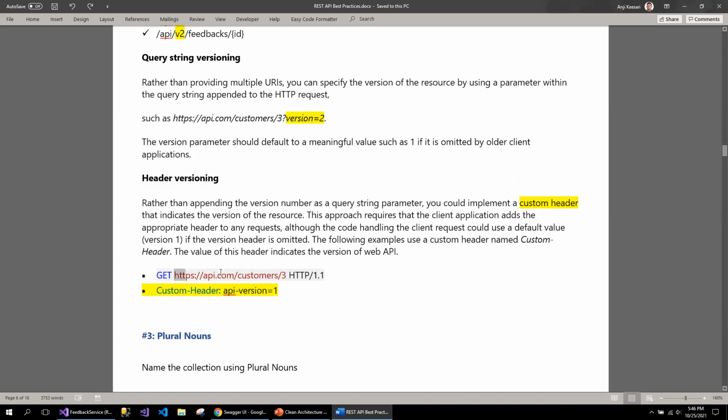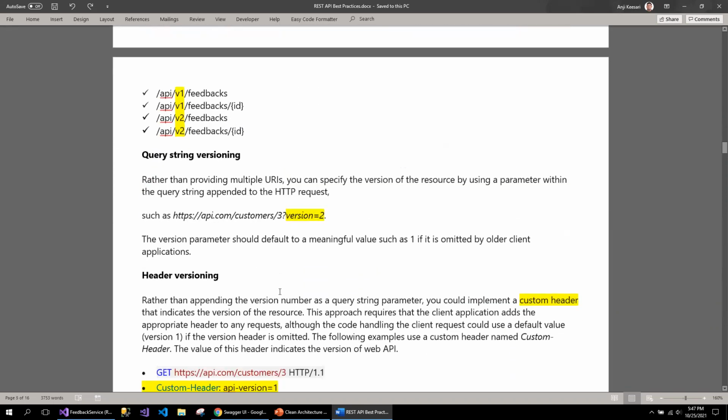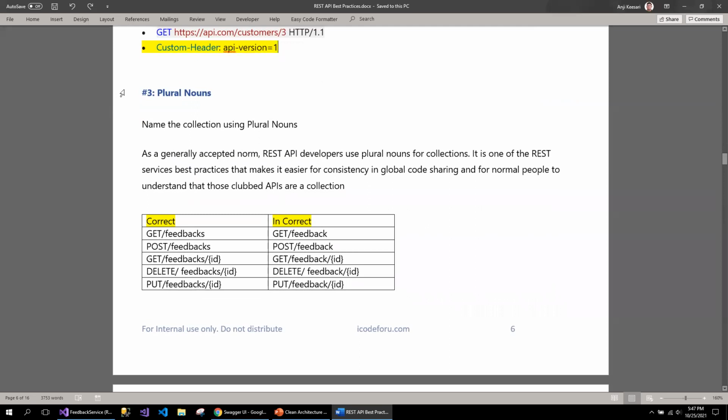In this case, the base URL or the API endpoint URI will not change. It is always going to be consistent across multiple versions, and depending on the custom headers, the version can be changed. So if you have exposed it to customer 1, they are using version 1. If you have exposed a modified one to a different customer, then you can call it version 2, version 3, and so on. That's all about API versioning, which is the second best practice in my documentation.